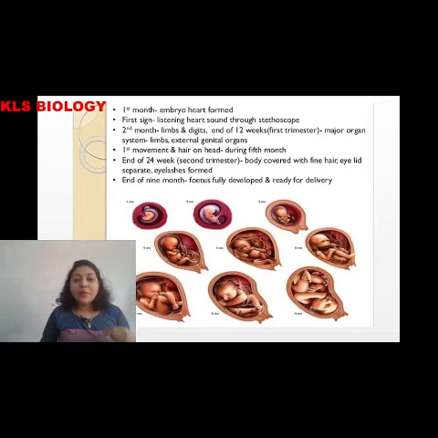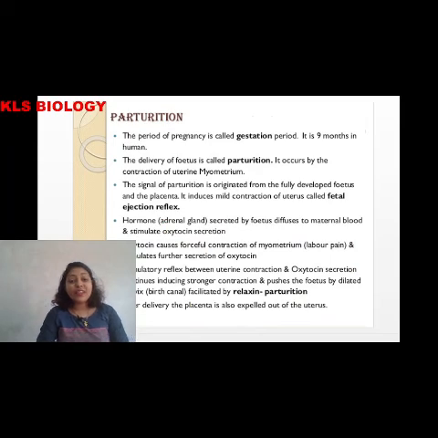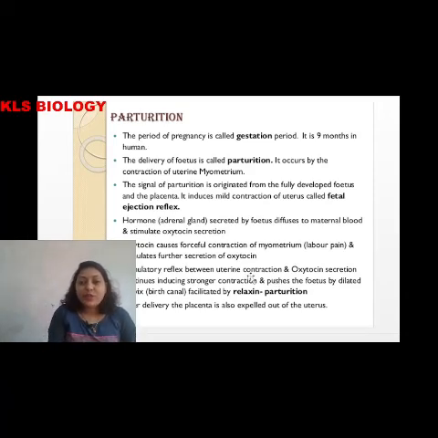Yes, so coming back to this, at the end of the 9th month, we know the fetus has been fully developed and is ready for delivery, that is called parturition. The delivery process is called parturition, and pregnancy in layman's language is scientifically called the gestation period. Okay, so during parturition, the fetal ejection reflex is seen.